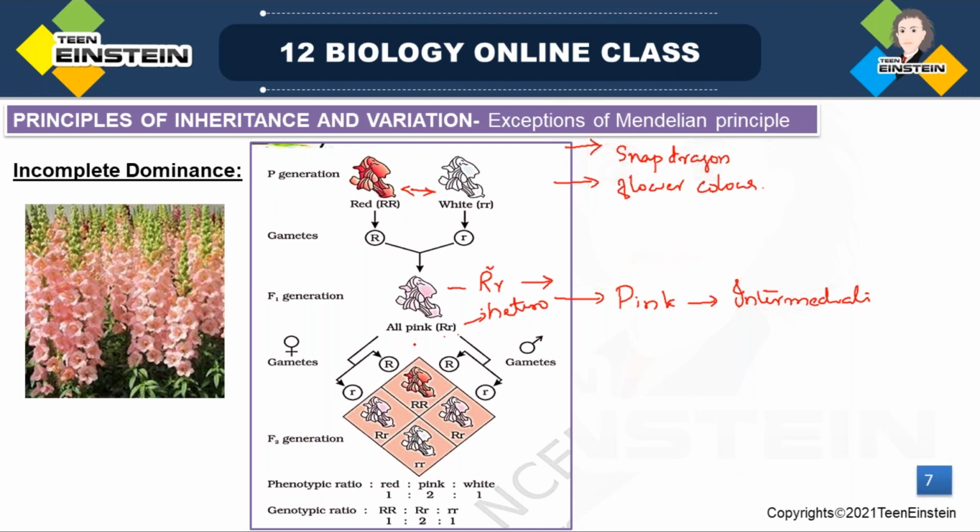Then the F1, when it is selfed, here you can see. Selfing the heterozygous means it will produce capital R, small r, capital R, small r, right? Then the plants of F2 generation, here you can see how the plants will be.